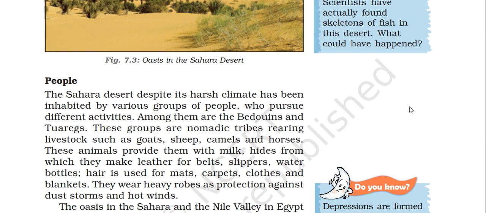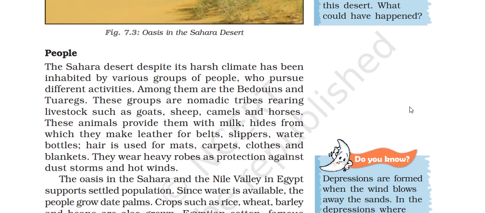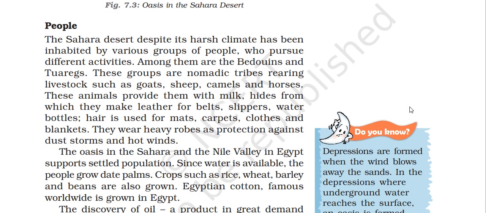These animals provide them with milk, and hide from which they make leather for belt, slipper, water bottle. Hair is used for mat, carpet, cloth, blanket. They wear heavy robes as protection against the dust storms and the hot wind.